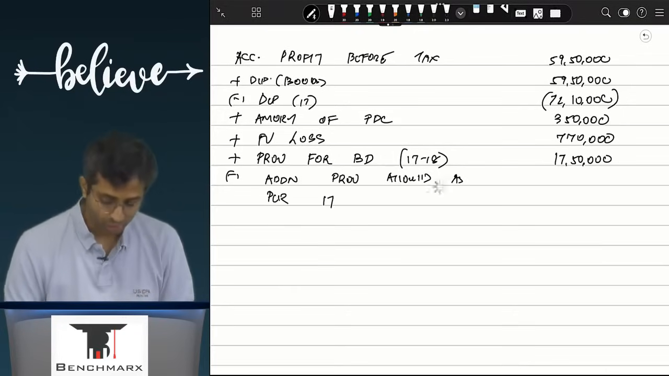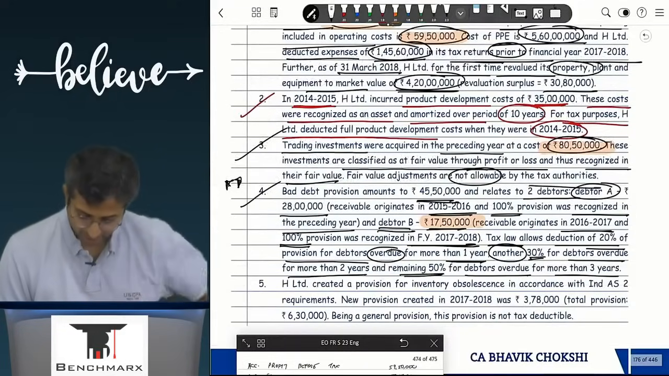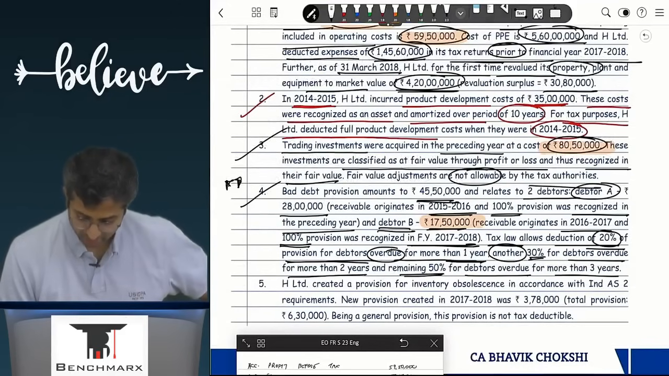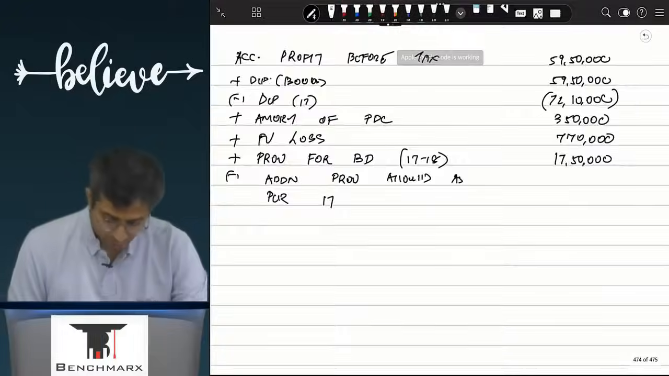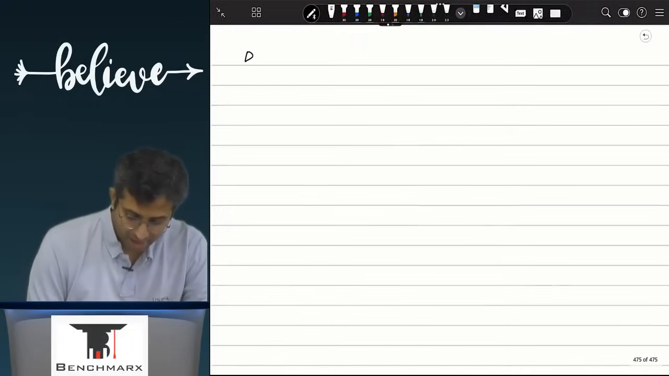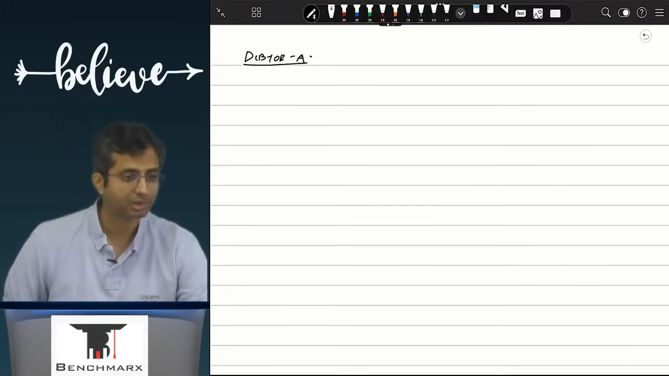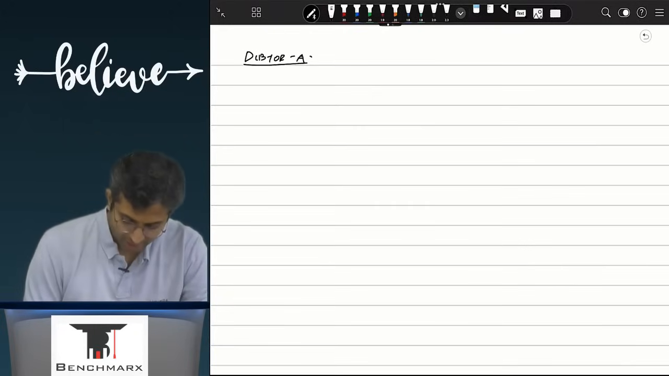Now how will you do that? Now the question says, please pay attention, tax law allows a deduction of 20% of debtors overdue for more than 1 year, and another 30% for overdue more than 2 years, and the remaining 50% for overdue for more than 3 years. So if I look at a working for this, let us say I look at debtor A. Debtor A originated in which year? 15-16. So debtor A originated in the year 15-16.